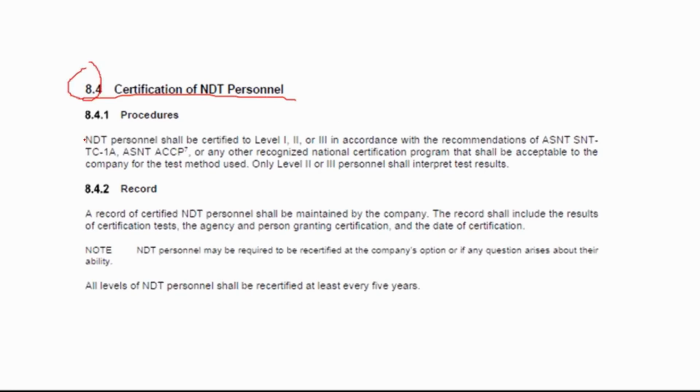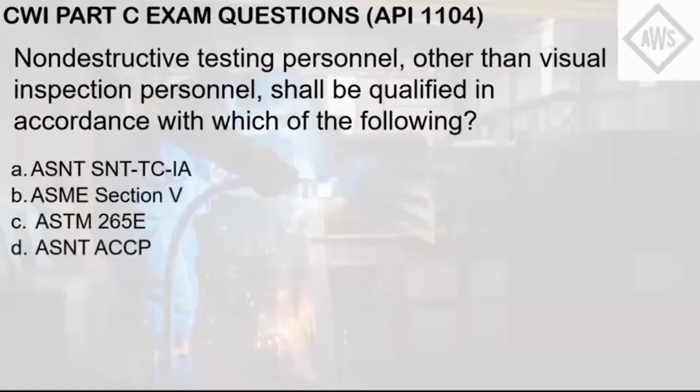So here, in 8.4.1, NDT personnel shall be certified to level 1, 2, or 3 in accordance with ASNT SNT-TC-1A or ASNT ACCP. As you can see here, only level 2 or 3 personnel shall interpret the test results. So with that, the answer here is letter D, so A and D above. This certification body will qualify the non-destructive personnel in accordance with API 1104.